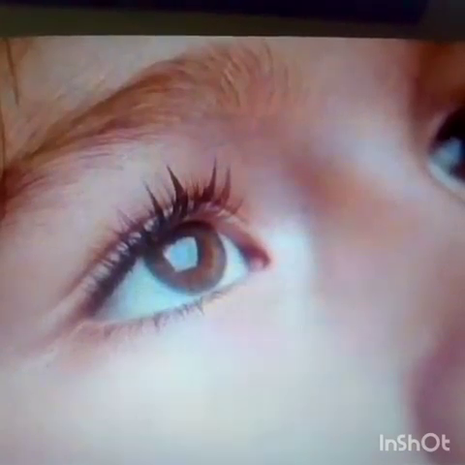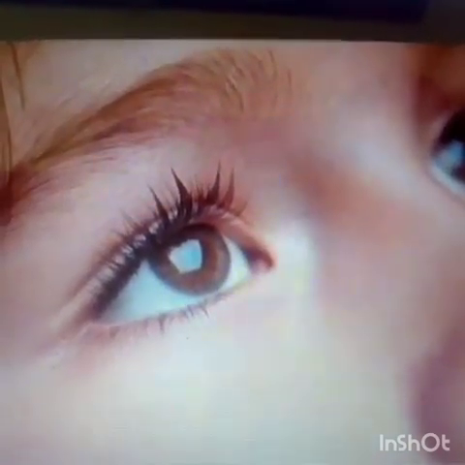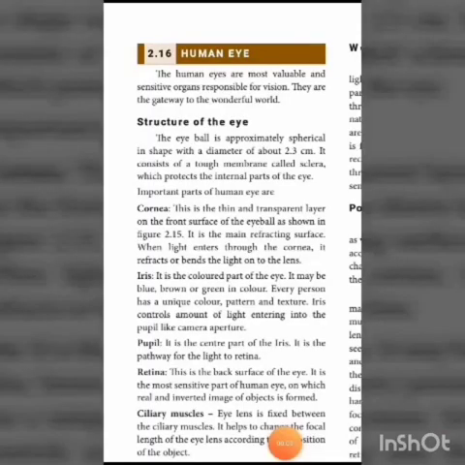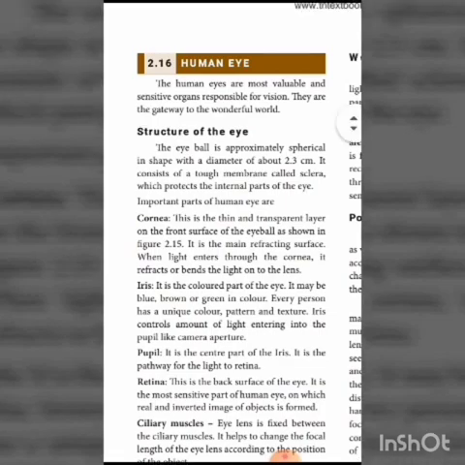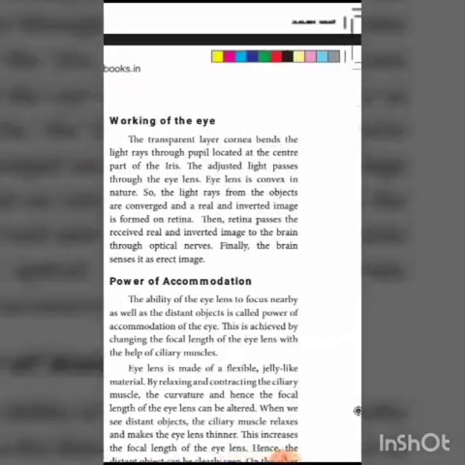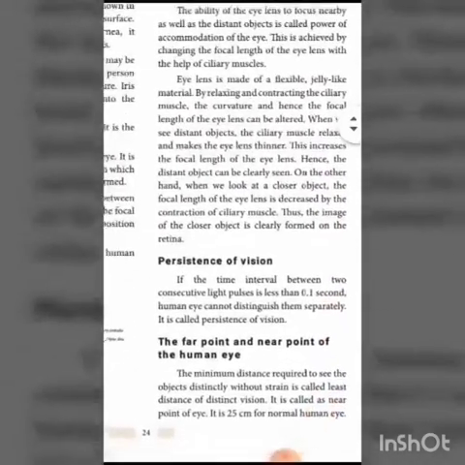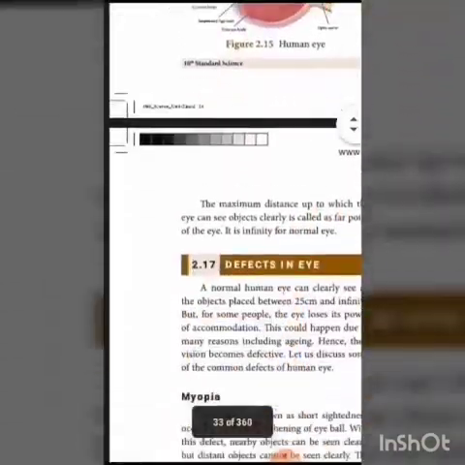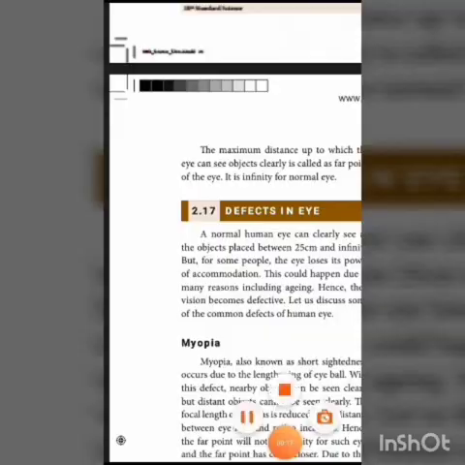So in this class I am going to teach about human eye. From this topic we are going to learn structure and working of the eye, power of accommodation, persistence of vision and defects in eye.